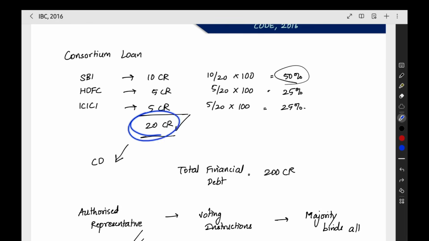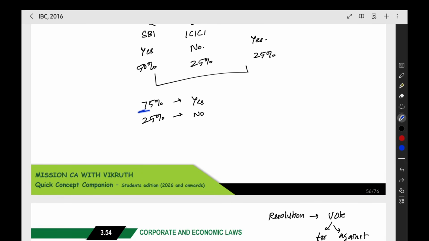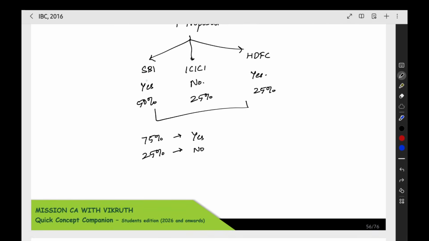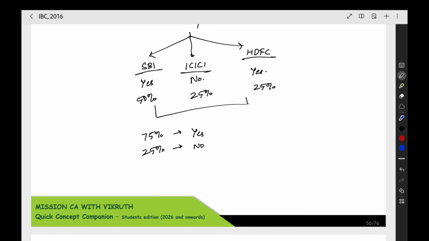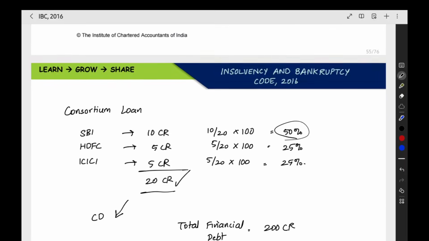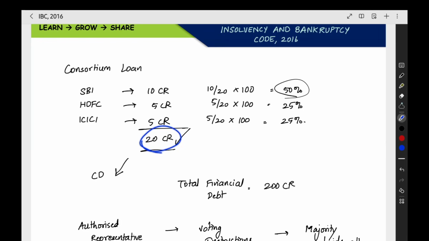Out of the total financial debt for these three banks alone, for this consortium loan alone, when the authorized representative is deciding, you will see this. 75% are saying yes, 25% are saying no. So for all three banks, State Bank of India, ICICI, HDFC, the majority will win and they will say yes for all the three banks. Now what is the voting share for each bank? This is the particular proportion in this 20 crore, how much they have given.